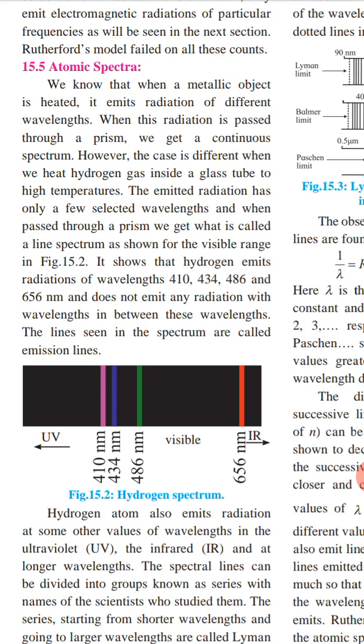If we use the prism to observe white light, many times you can see this kind of spectra, which has radiation of different wavelengths. So we get a continuous spectrum. However, the case is different when we heat hydrogen gas inside a glass tube to high temperature. The emitted radiation has only a few selected wavelengths, and when passed through a prism, we get what is called a line spectrum, as shown in this figure.